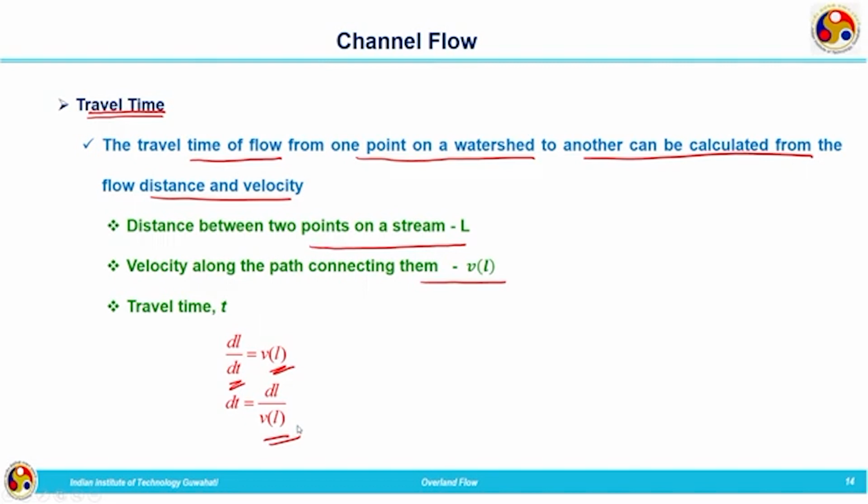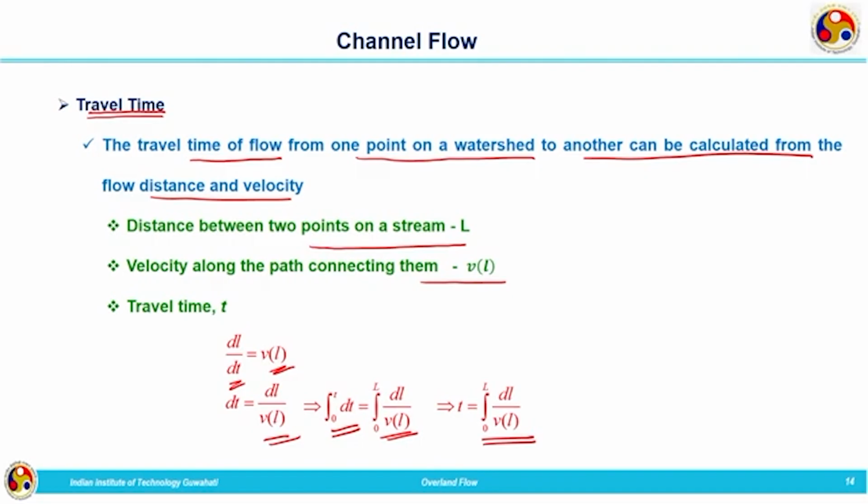So, dt is the time taken for travelling a distance of dl with a velocity of VL. t can be obtained by integrating from 0 to L, so t is equal to the integral from 0 to L of dl by VL. So, we can get the travel time the flow has taken from one point to another.